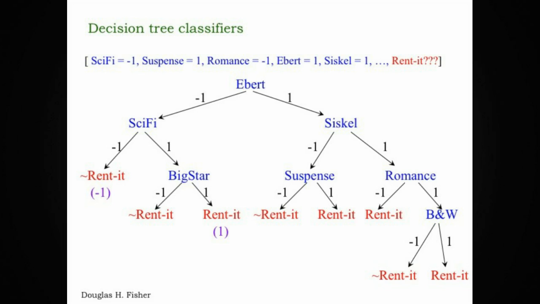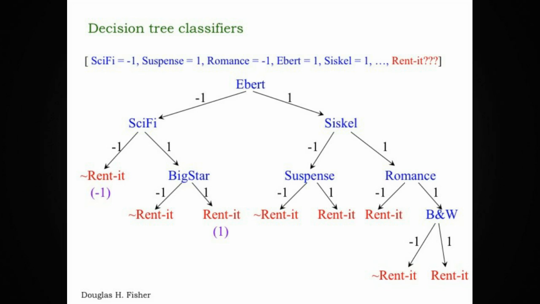The variables that we use to represent a movie can vary, of course, but some obvious ones might be the genre of the movie, whether it's sci-fi, whether it's suspense, whether it's romance. There might be characteristics of the movie itself that we represent, whether it includes a big star, whether it's in black and white. And we might include other variables, like social variables. Ebert and Siskel are both professional movie reviewers, and I use their recommendations to make judgments as to whether I should rent a movie or not. But Ebert and Siskel could just as easily be friends on a social network that would inform your decision making.